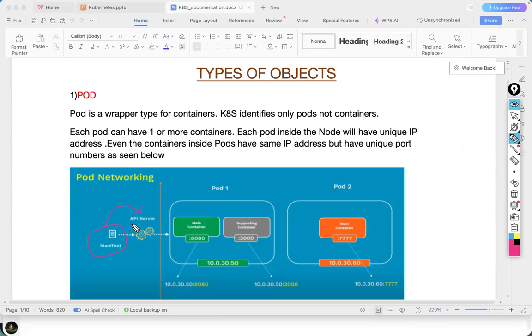So we create a manifest file and we apply that manifest file to the Kubernetes master node. Who will receive this manifest file? API server. Once the API server receives the manifest file, it will create the infrastructure like this.